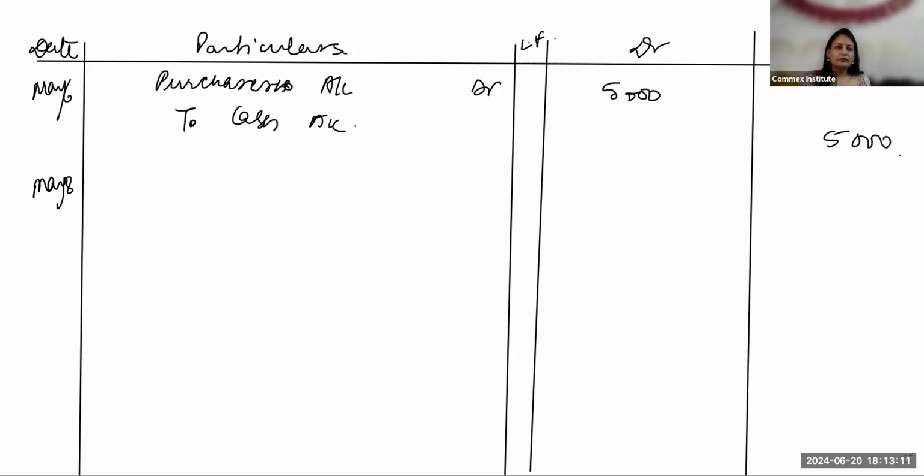Anvesha. Purchased goods on credit from Hari. Anvesha. Okay, maybe Arhan, you can speak out. Anvesha will speak out the next entry. Arhan, can you speak out, May?